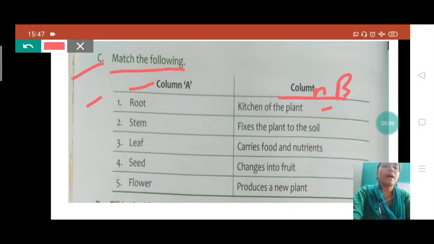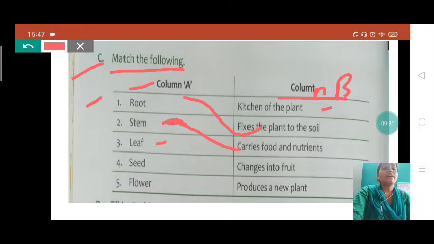Root fixes the plant to the soil, so this will be matched to this. Stem. What does stem do, children? Carries food and nutrition. Yes, so we will match stem to carries food and nutrition.